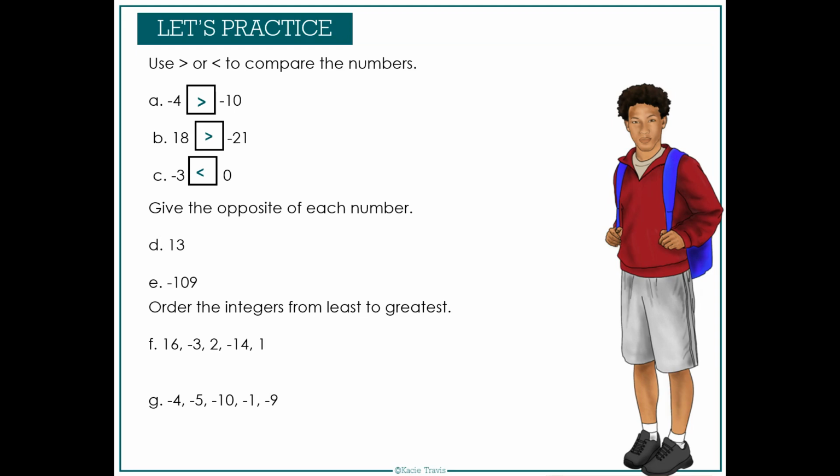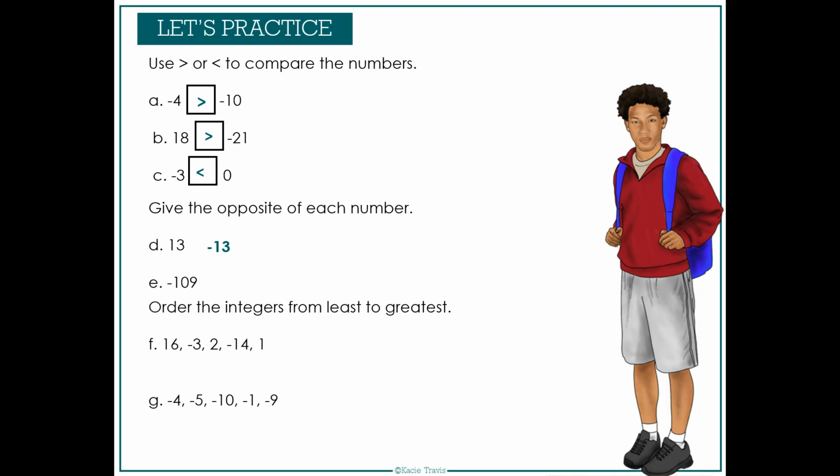Now for D and E, we're going to give the opposite of each number. You can pause the video to write these down. For D, we want the opposite of 13. So the same distance from 0, it's 13 units from 0, but on the other side of 0. So we have negative 13.